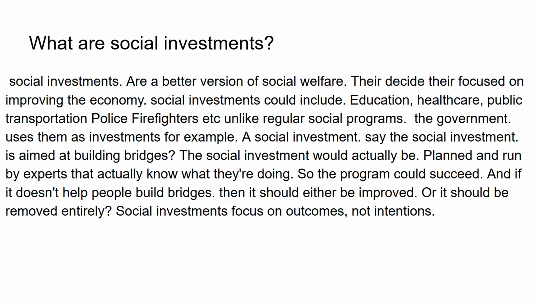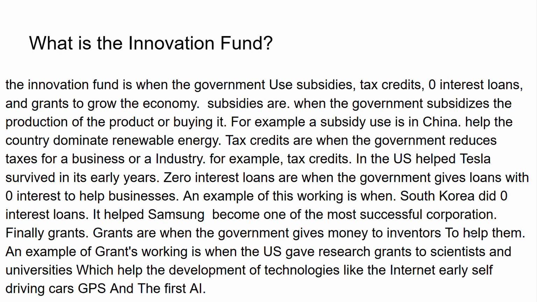For example, say the social investment is aimed at building bridges. The social investment will actually be planned and run by experts that actually know what they're doing. So the social investment could succeed, and if it doesn't help, and if it doesn't build the bridges, then it should be either improved or it should be removed entirely. Social investments focus on the outcome, not the intention.